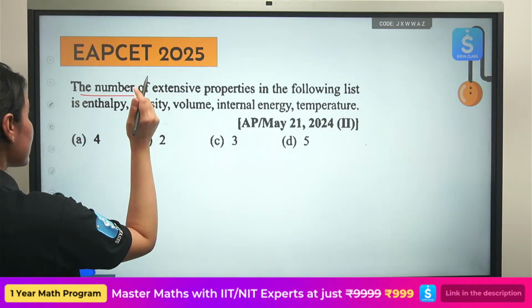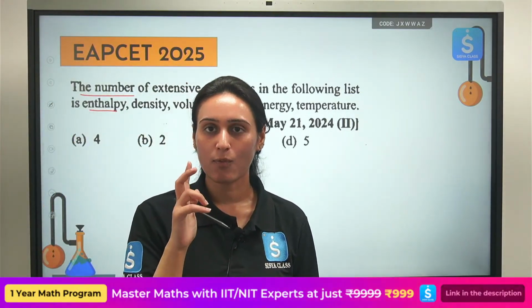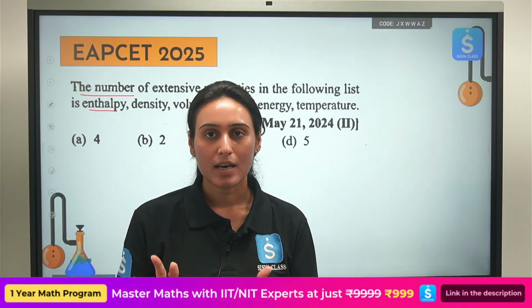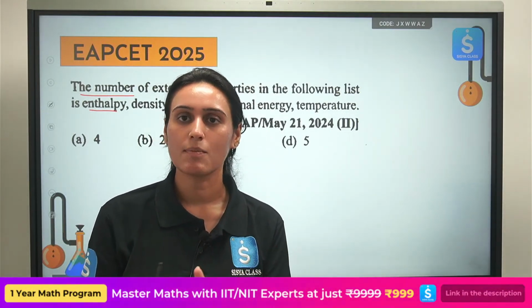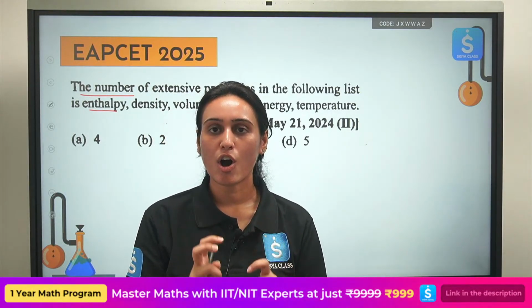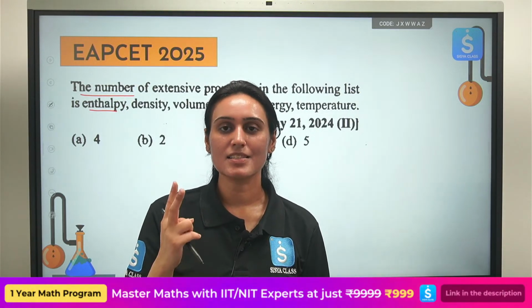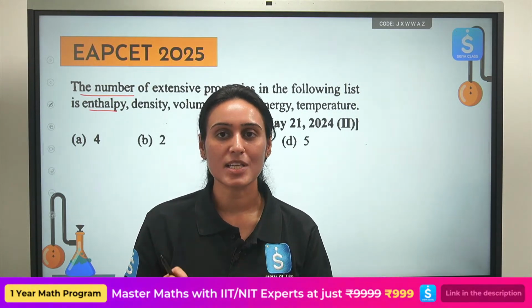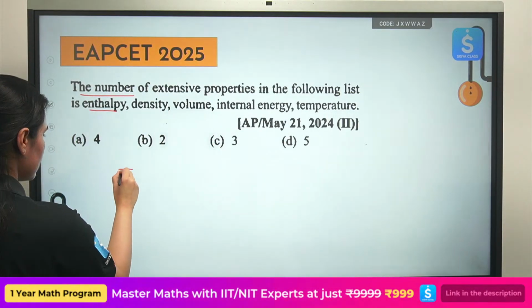The number of extensive properties in the following list. Also, please do remember one more thing. Extensive property depends upon the amount. Intensive property does not depend upon the amount. Ratio of 2 extensive properties always comes out to be an intensive property. Okay, write this down.